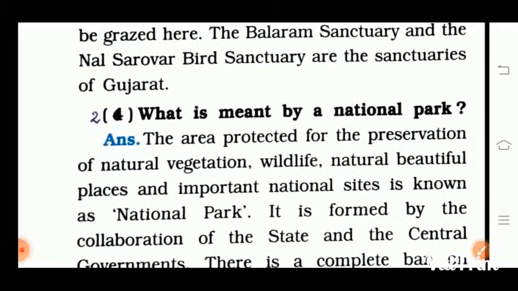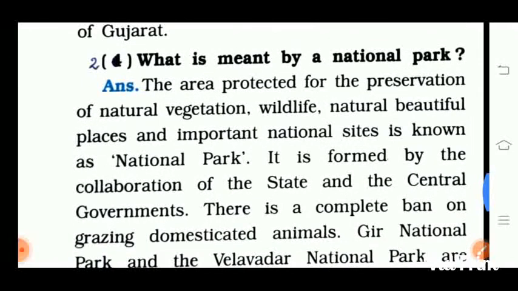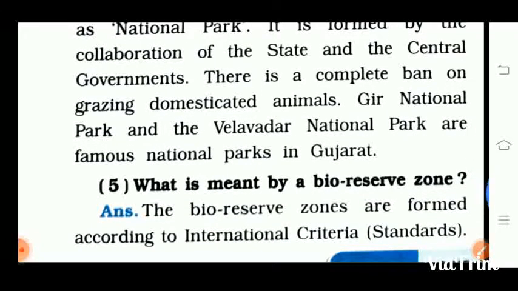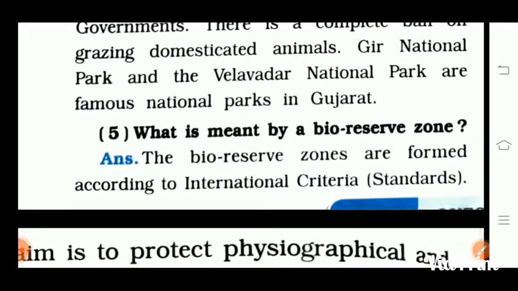Second one: what is meant by a national park? The area protected for the preservation of natural vegetation, wildlife, natural beautiful places, and important national sites is known as a national park. It is formed by the collaboration of the state and the central government. There is a complete ban on grazing domesticated animals. Gir National Park and Velavadar National Park are famous national parks in Gujarat.